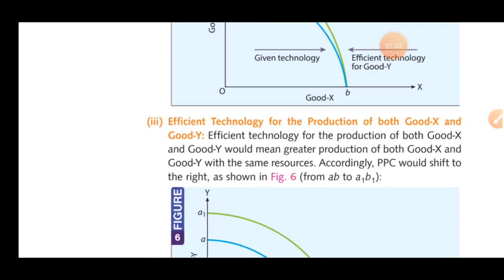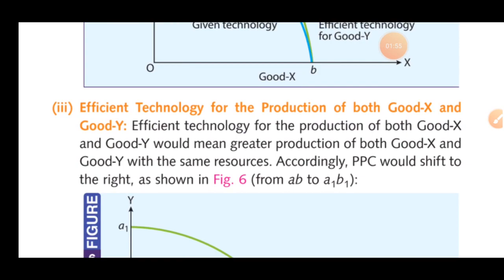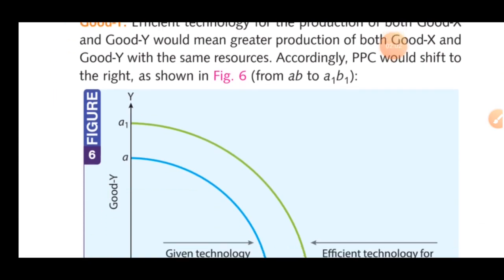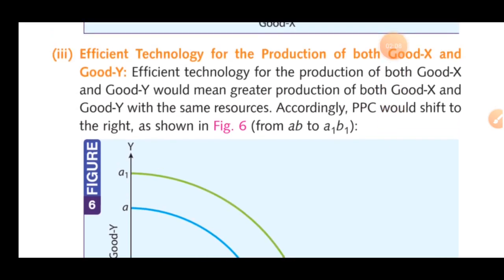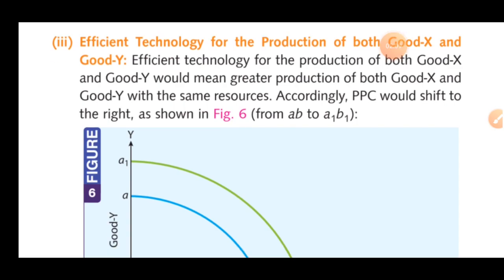Now, effective technology for production of both X and Y. Earlier we discussed X and Y individually. Now we are going with both things. So this is the given technology and the effective technology of both X and Y. Effective technology for the production of goods X and Y both means greater production of both X and Y with the same resources. So we have to manage it.